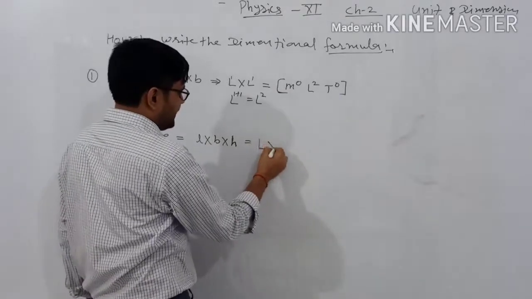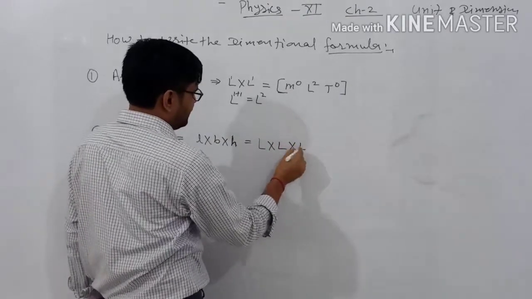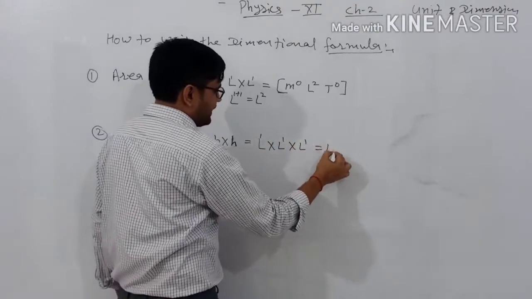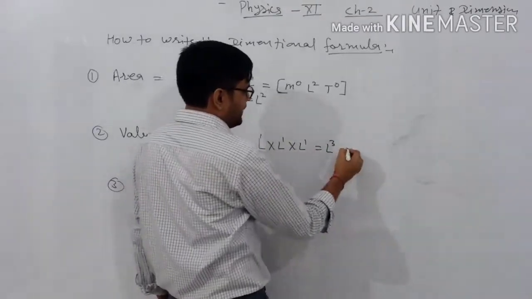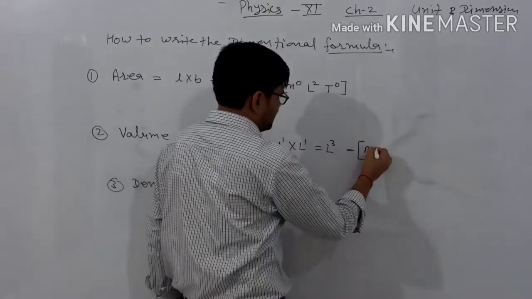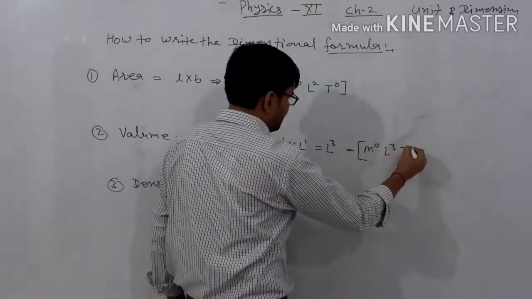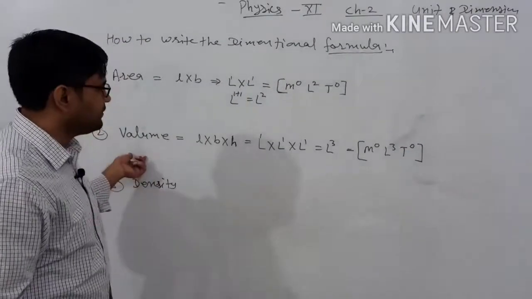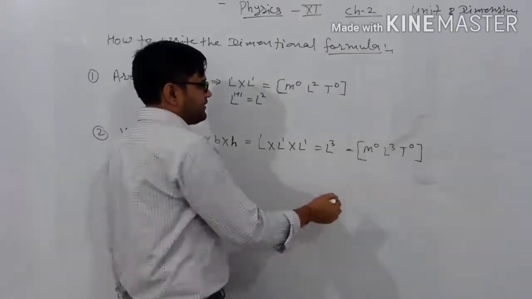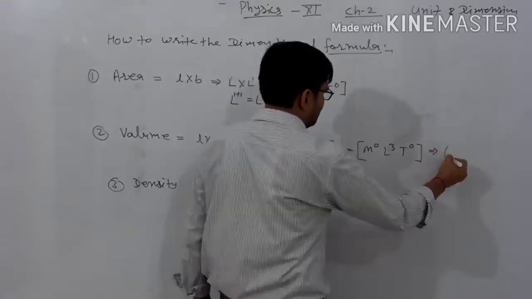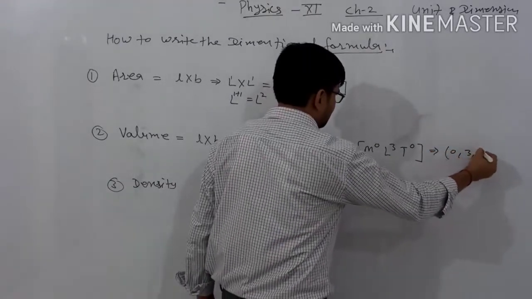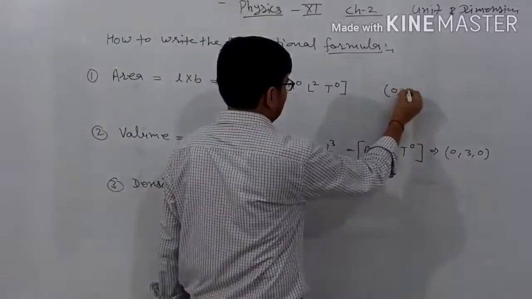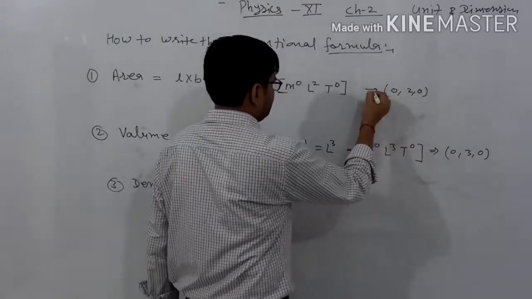It means we write L into L into L. Now again the powers are 1, 1, 1 and we get L to the power 3, represented like M0, L3, T0. Clear? It is the dimensional formula for the volume. When we talk about the dimensions, they are 0, 3 and 0. Similarly here the dimensions are 0, 2 and 0.